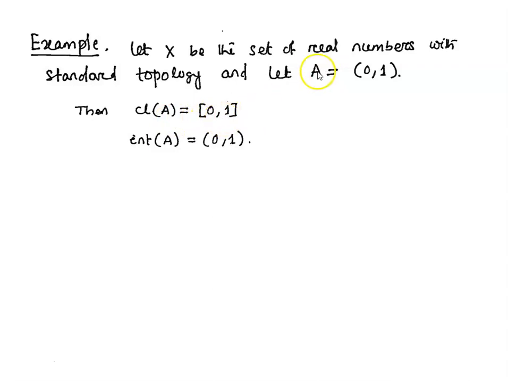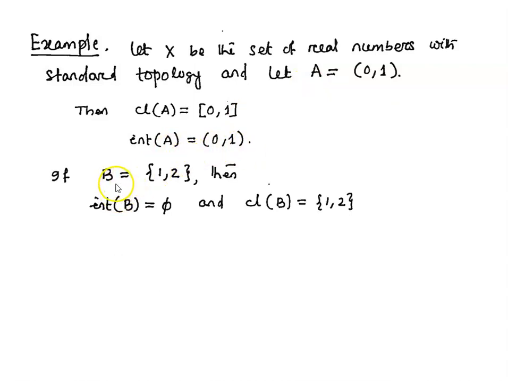And what about interior of A? Interior of A is the set itself, the open interval 0, 1, because this is an open interval, so it is an open set. And we know that interior of a set is the largest open set inside A. And so here we have the open interval 0, 1 which itself is open. So this is the largest open set inside A. So interior of A is A itself.